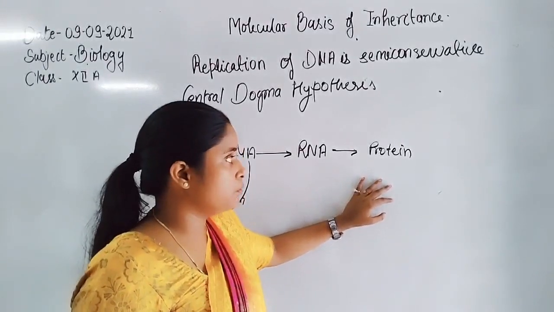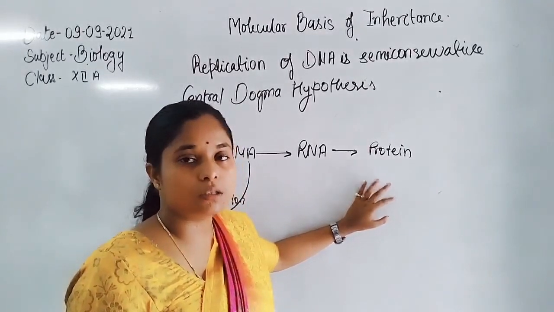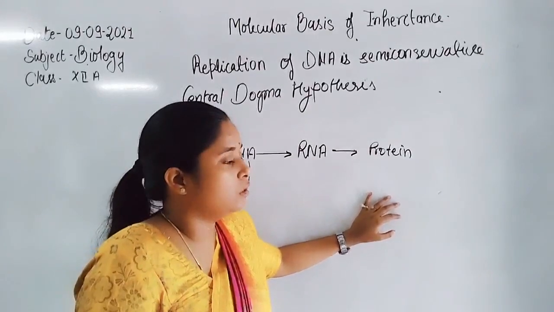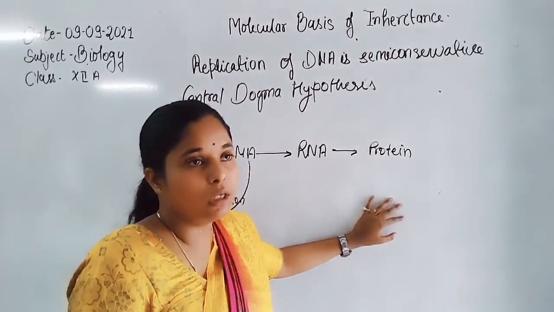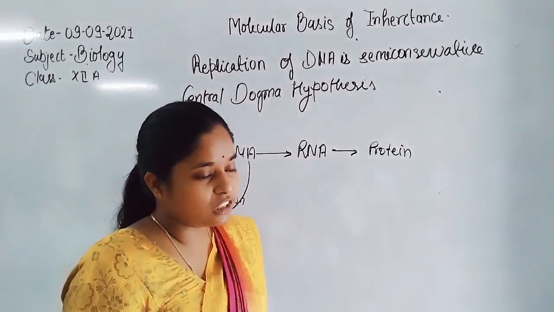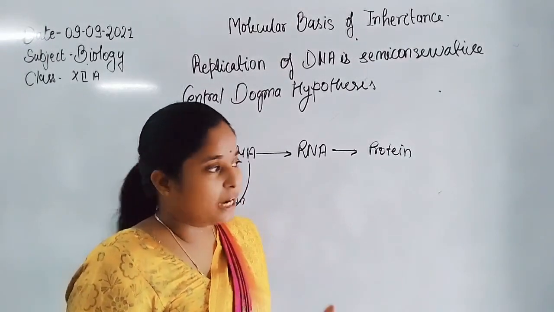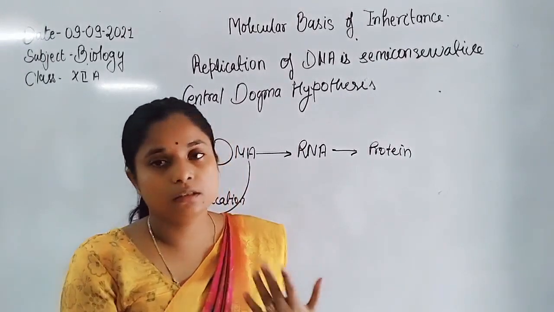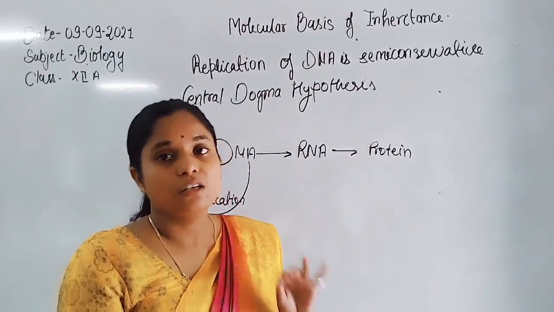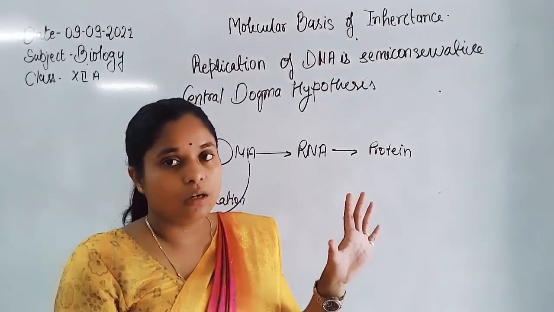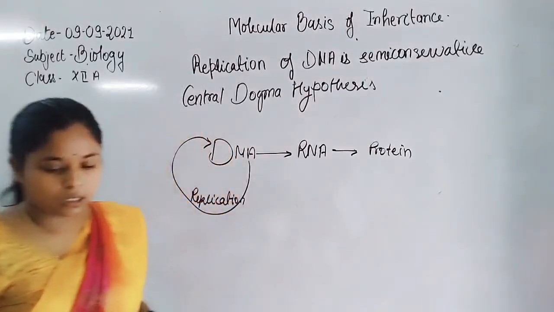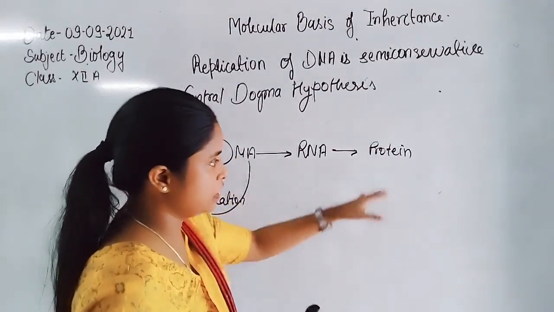The prohormone undergoes modification and protein sorting in the Golgi body, where the C peptide is cut out from the peptide chain, and the A and B chains are ligated with each other through disulfide linkage. So that protein is converted into the functional protein, the insulin hormone. Overall, these are the mechanisms of gene expression.